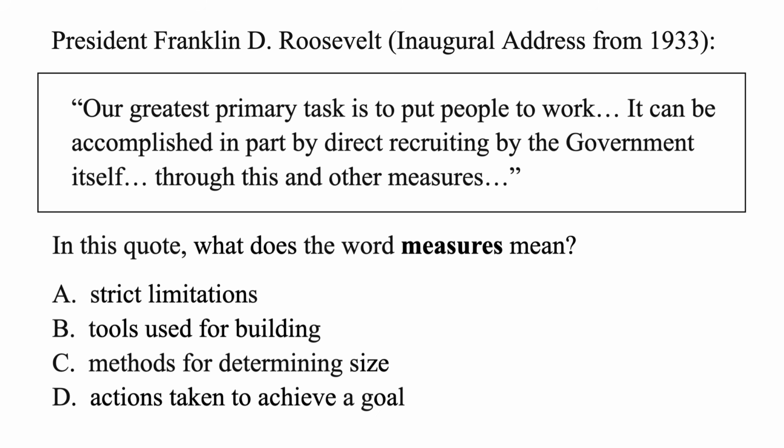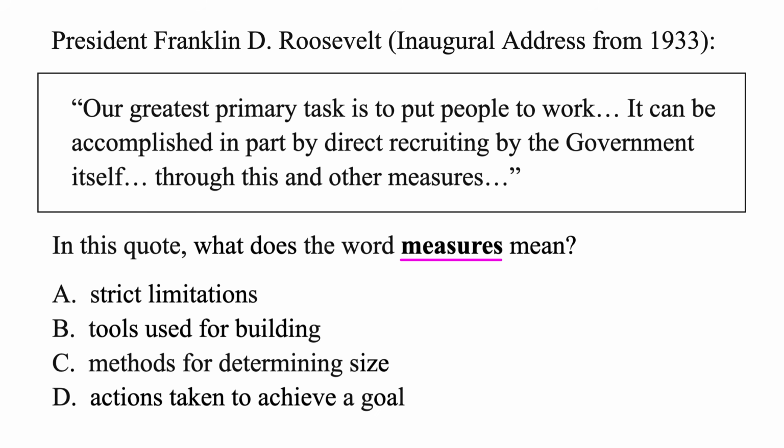In this quote, what does measures mean? This is a quote from President Franklin D. Roosevelt, his inaugural address from 1933. Let's see what he says. Our greatest primary task is to put people to work. It can be accomplished in part by direct recruiting by the government itself, through this and other measures.